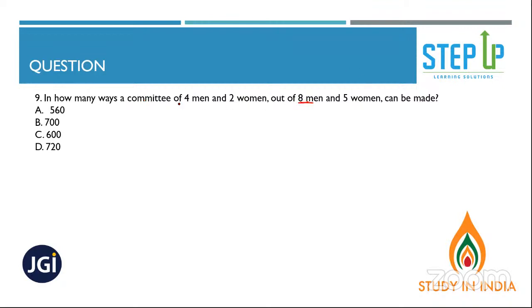We need to form a committee of 4 men. So 8C4. I don't know, Sushmita, from where you are getting that 4. All right, 5 women are there. We need to select 2 women. So 5C2. That's it. Okay, that's correct. Is that clear now, memory?